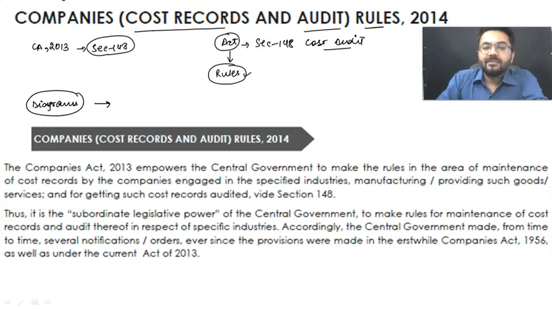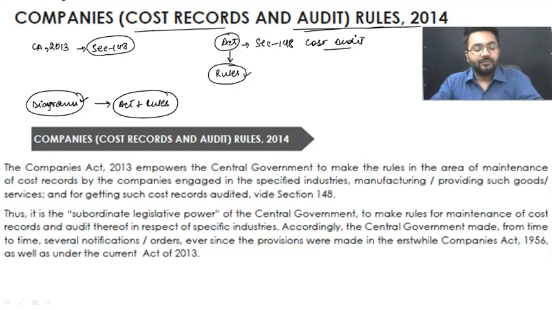And for the people who believe in studying pure theory, I can give you the exact PDF of these rules. I will give you both of them. At exam time, for revision purposes, you are going to refer to these diagrams, whereas for elaborative studies, you can also refer to the Act plus rules. Both of them will be provided to you in the PDF.